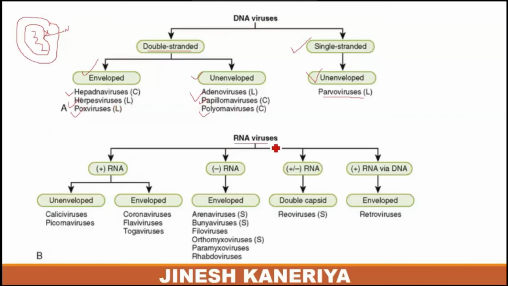So RNA viruses are further divided into four different categories. Positive sense RNA in the form of unenveloped or in the form of enveloped. So this positive sense RNA includes the calicivirus or picornaviruses. So these are examples of positive sense RNA containing viruses. Next is the enveloped form of the viruses. So the second one, positive sense RNA, includes the most recently identified virus, the coronaviruses, flaviviruses or togaviruses.